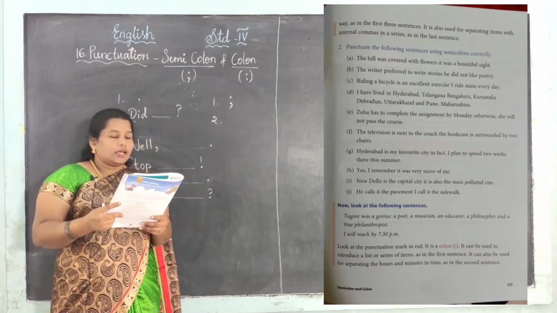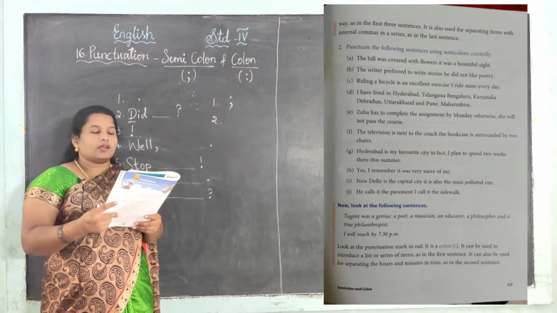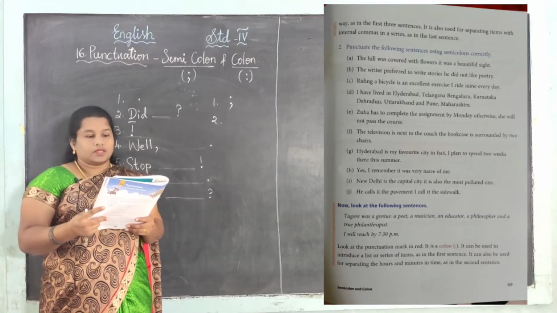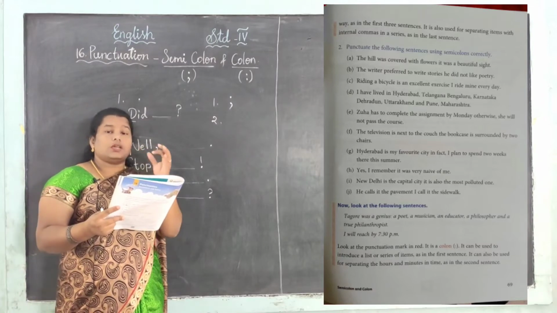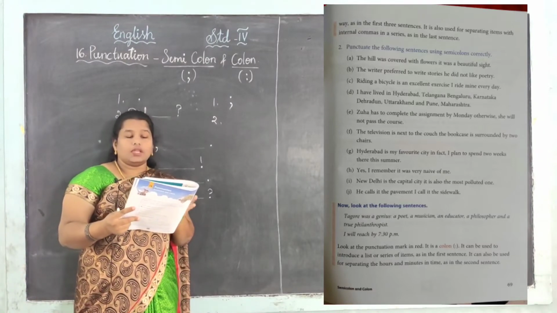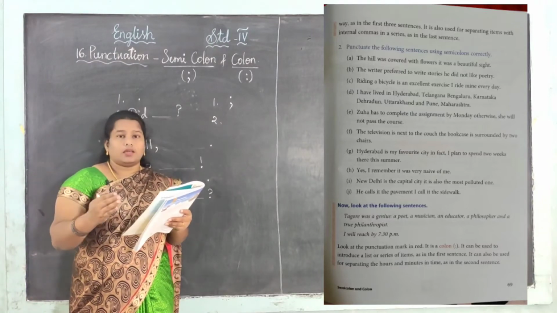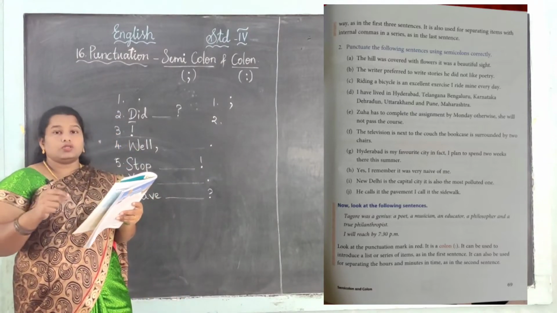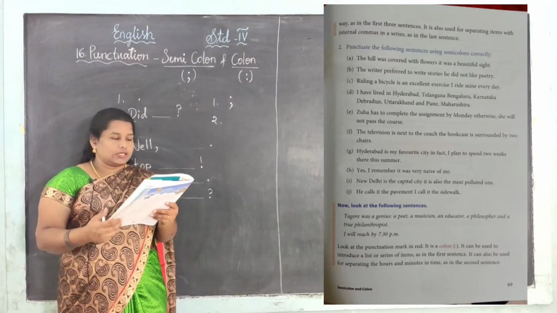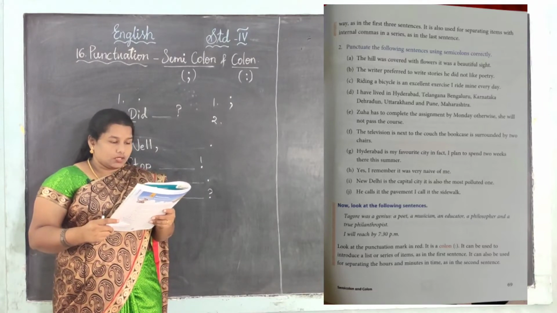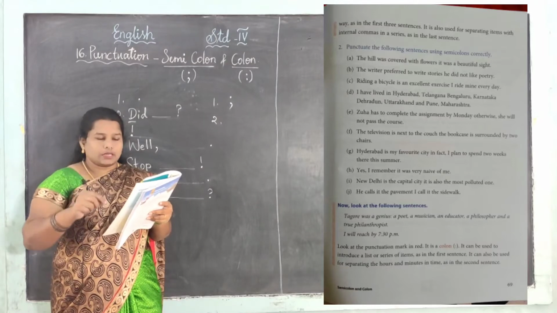Yes. The writer preferred to write stories. He did not like poetry. See, the writer preferred to write stories. He likes to write only stories, not poetry, right? So how can we join the sentences? Yes, using a semicolon. Where can we put it? Yes, after the stories. See, the writer preferred to write stories. Then you want to put a semicolon.